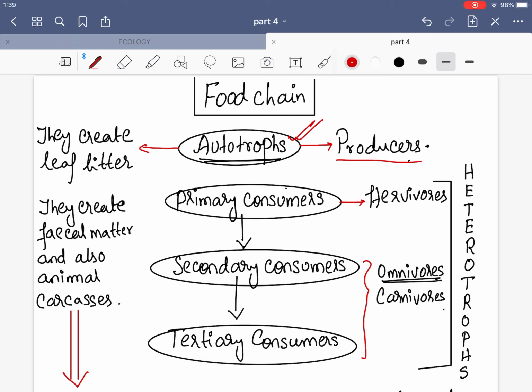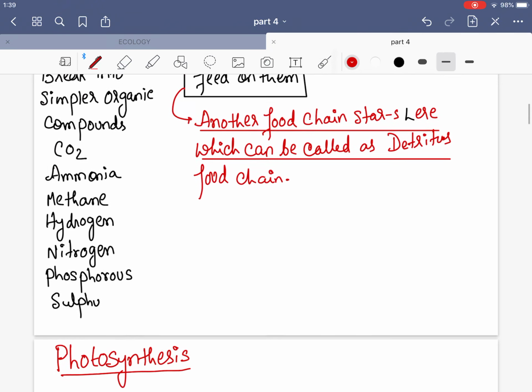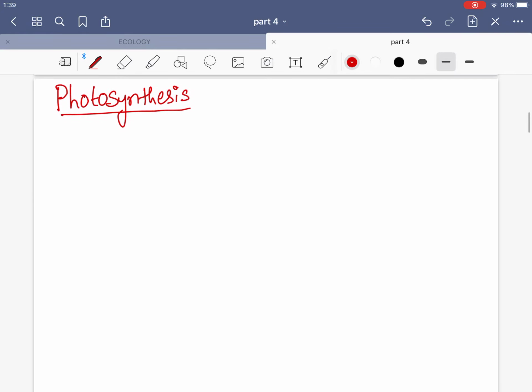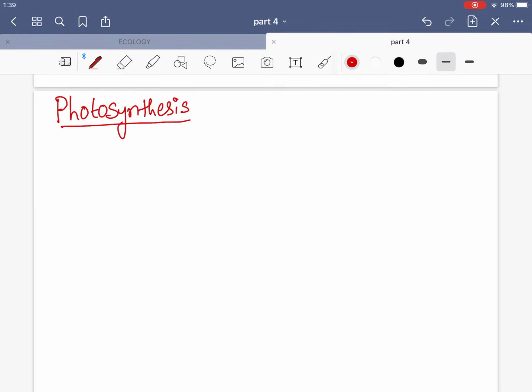They can be cyanobacteria, they can be phytoplankton, they can be algae. So all these algae, phytoplankton, cyanobacteria, they produce their own food. And if they produce their own food, the very important thing about them is photosynthesis. So we'll discuss photosynthesis here.